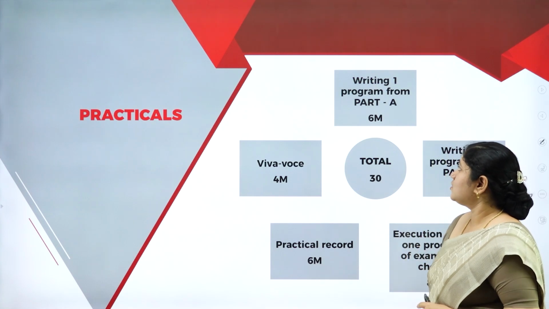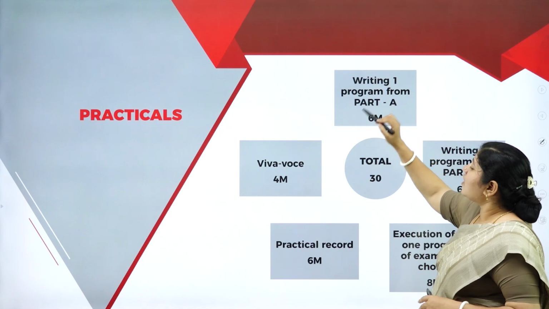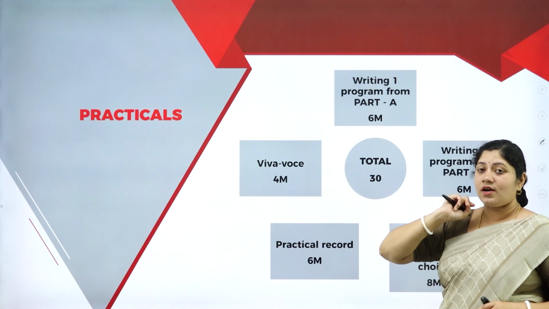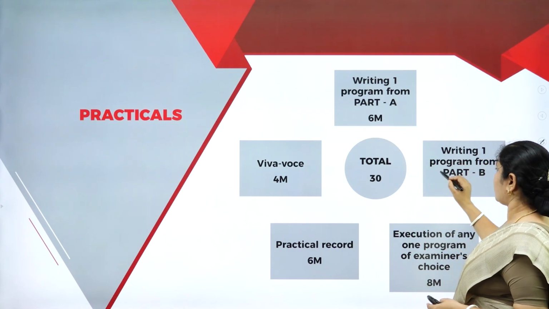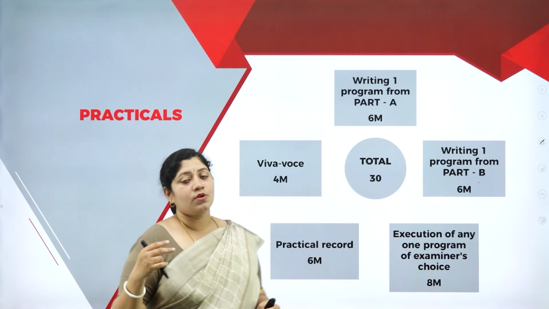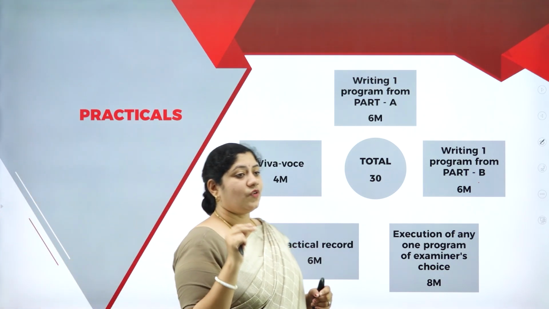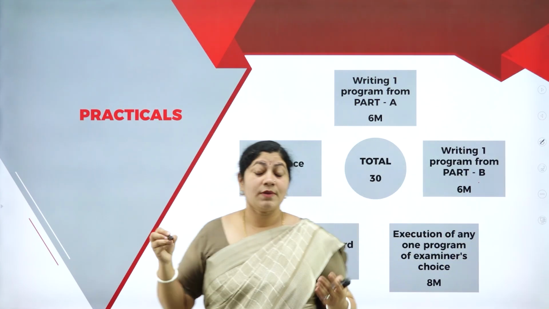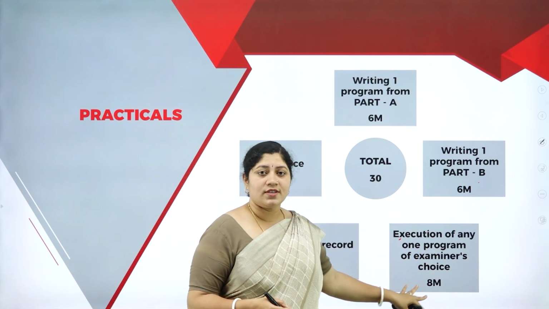With respect to practicals, this is with respect to exams. Under practicals, you need to write two programs. We'll divide it as writing one program from part A and one program from part B. In the practical exam, you'll be provided with two programs and you have to write both. But the examiner may ask you to execute any one of them, or they might ask you to execute both. The execution carries 8 marks.